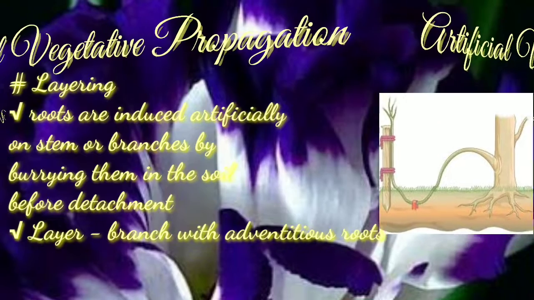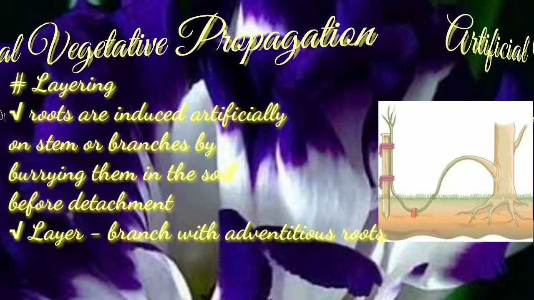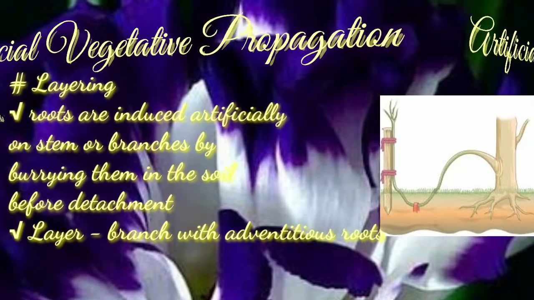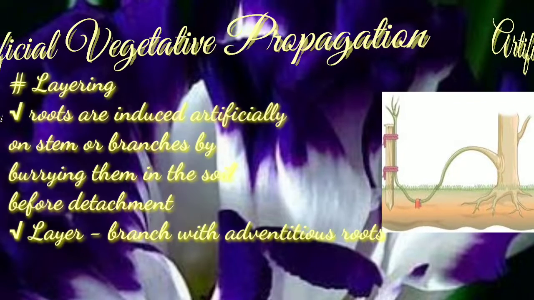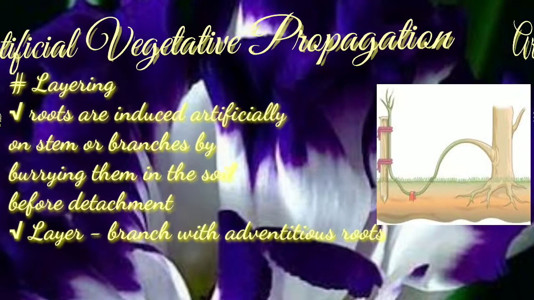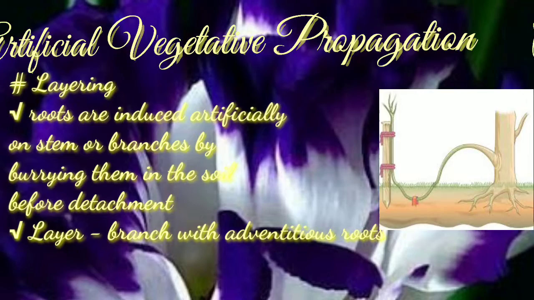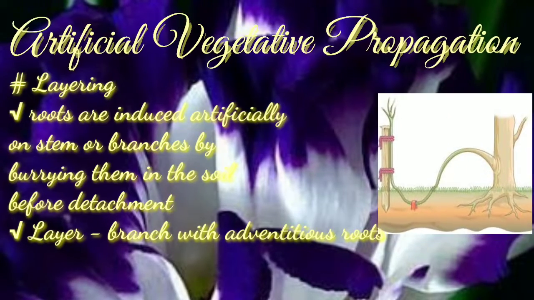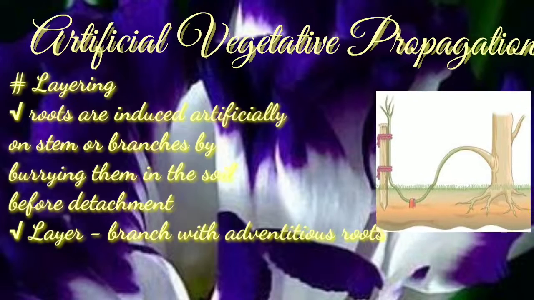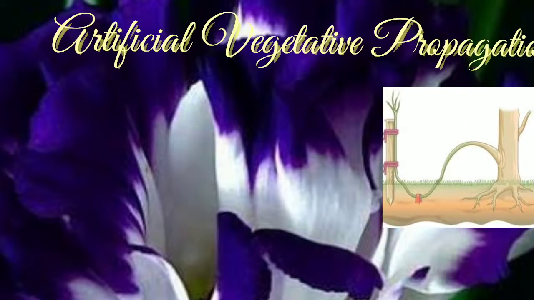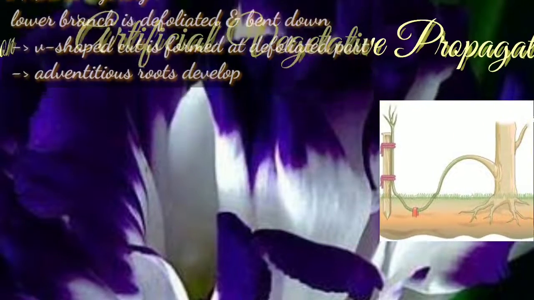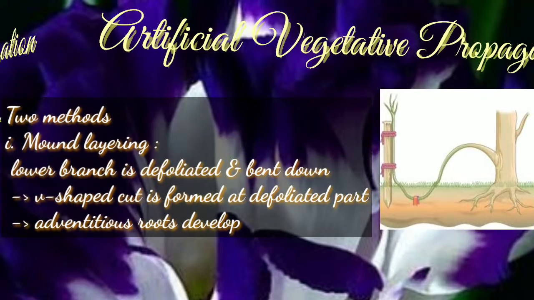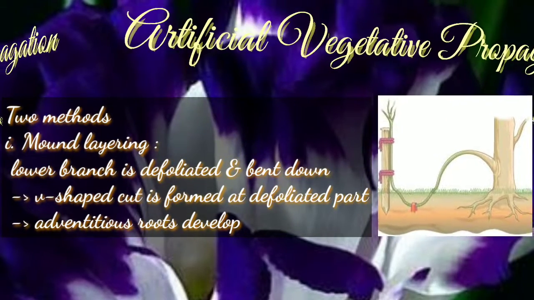The branch that develops adventitious roots while attached to the parent plant is known as a layer. The layer is then detached from the parent plant once the adventitious root formation takes place. There are two methods of layering: mound layering and air layering.